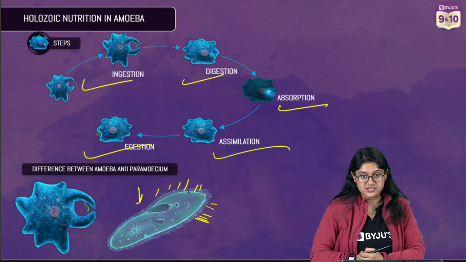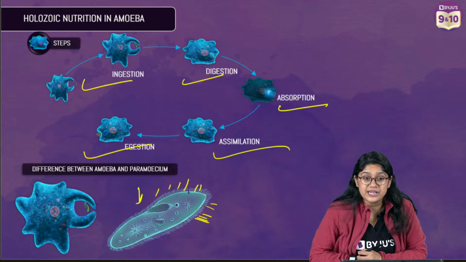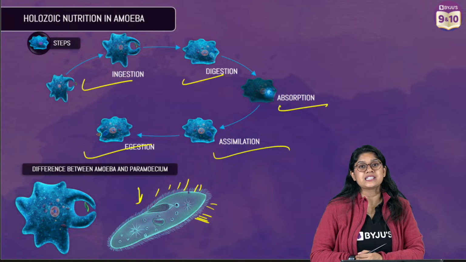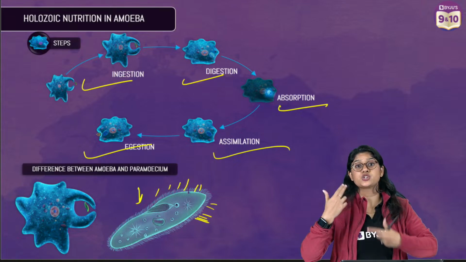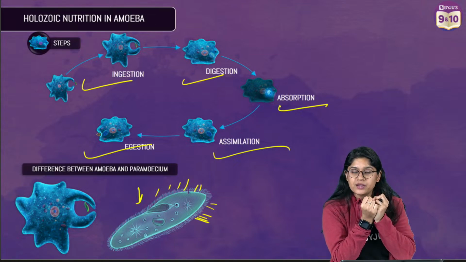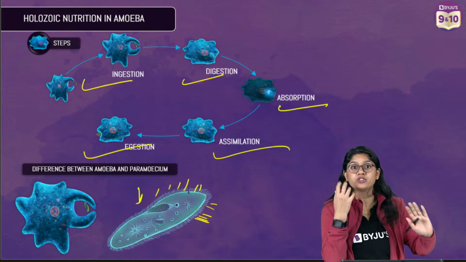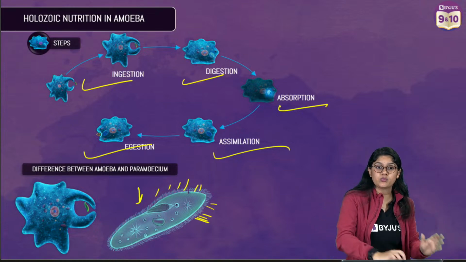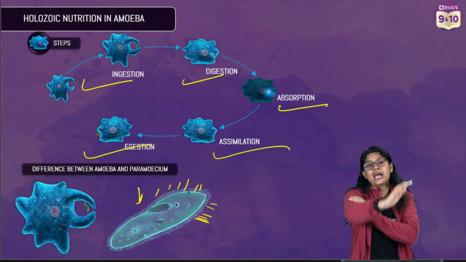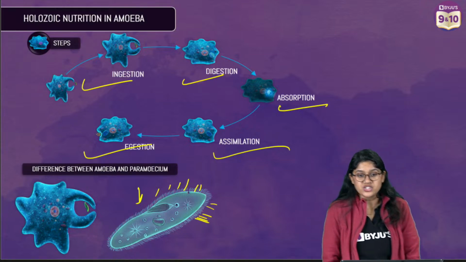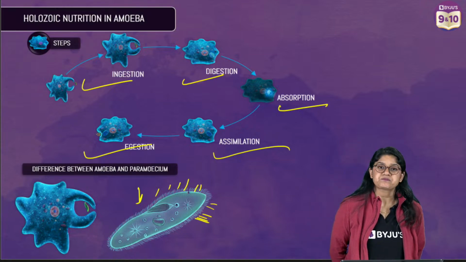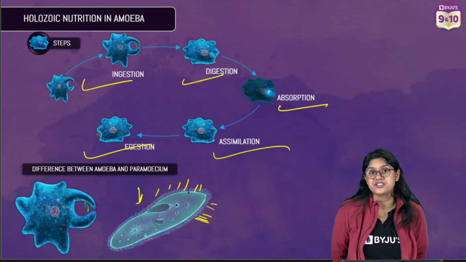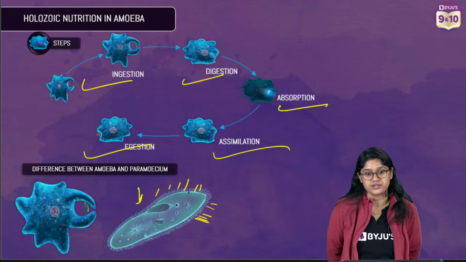Yes. It's called the oral groove also. Yes. Gullet. Very good. Yes, please write it out. Assimilation is nothing but the utilization of the food. So once the food is absorbed, it will move to a different part of the body for utilization. For example, it will move to the muscle so that movement can happen. Sarika, egestion is nothing but the removal of the undigested food from the body.